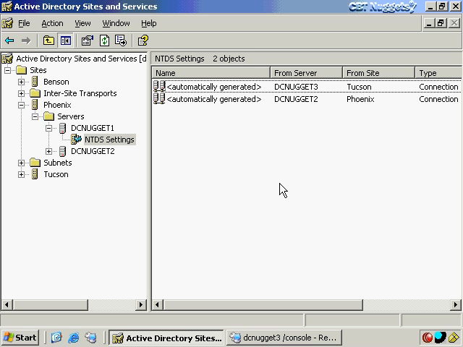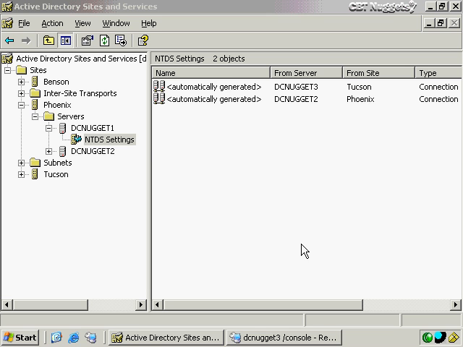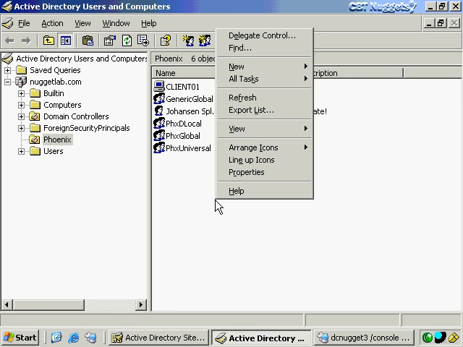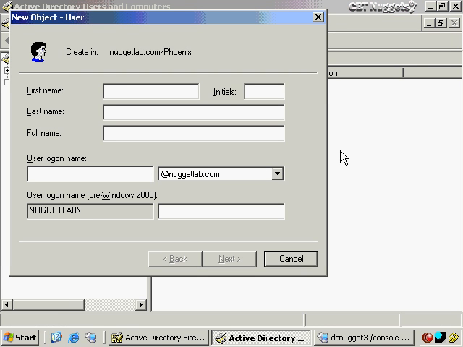Now, sometimes it's useful to be able to identify if an object has been replicated from one domain controller to the other. So if I go to Active Directory Users and Computers, I'm going to create a new user account here on DC Nugget 1, and then we're going to go ahead and use a specific tool to see whether or not it's been replicated to DC Nugget 3. And in this case, I know it won't because I've increased our replication frequency back to 3 hours. And I'm not going to wait 3 hours for it. So I'm going to go ahead and create a new user account, and I'll start recording again once I've completed.